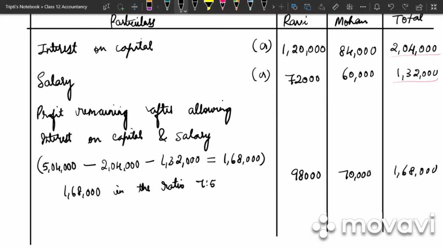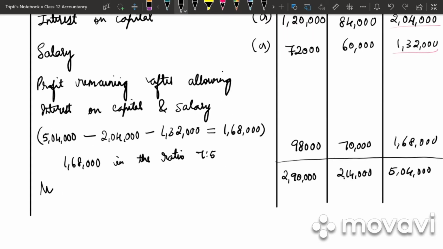Total is 1,68,000. So we add all the three, 1,20,000 plus 72,000 plus 98,000. We get 2,90,000. For Mohan we get 2,14,000 and total we get 5,04,000. So this is the net amount which should have been received.